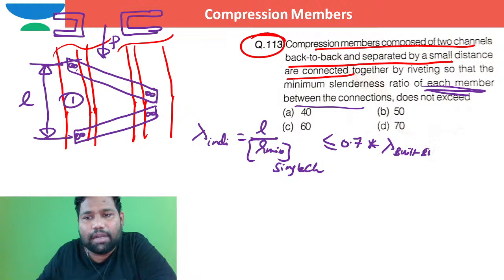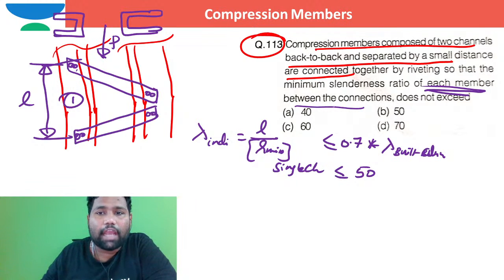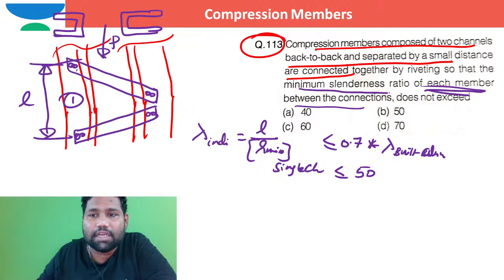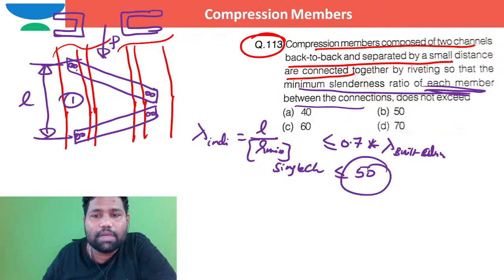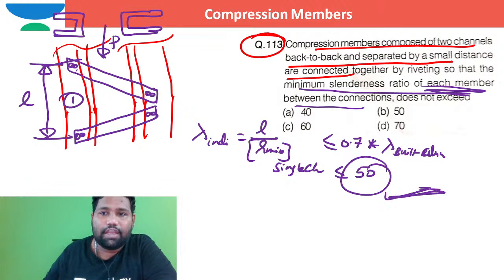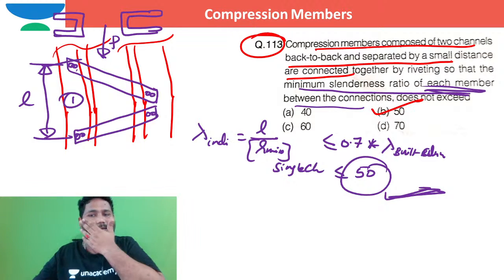This is the built-up column. This should also be less than or equal to 50. So they are talking about the minimum slenderness ratio of each member. When you take a single element, the minimum slenderness ratio should be less than or equal to 50. So directly I can say the option is B for Boston. Is that okay, brother?